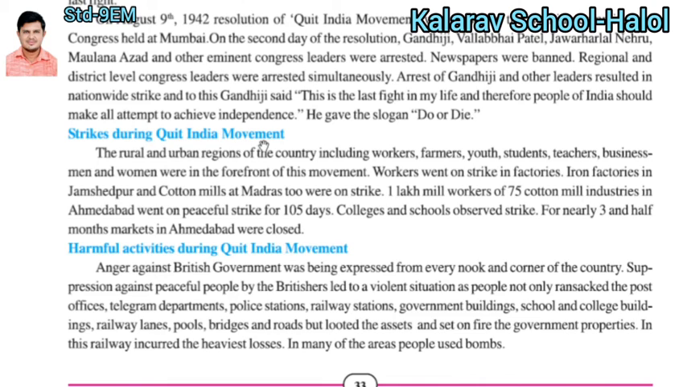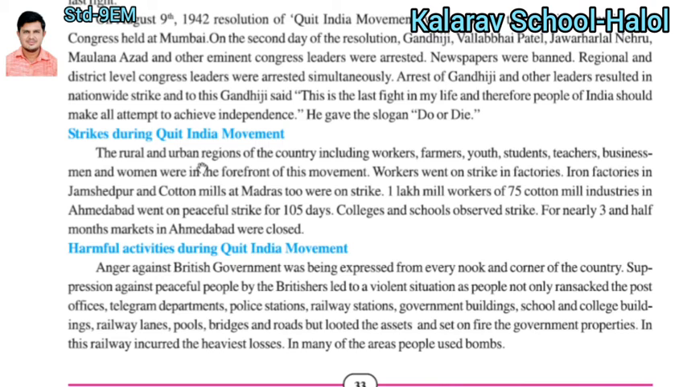Strikes during the Quit India Movement: what were the strikes doing during the Quit India Movement? They took place in the rural and urban regions of the country, including workers. Rural means gaon, urban means city.